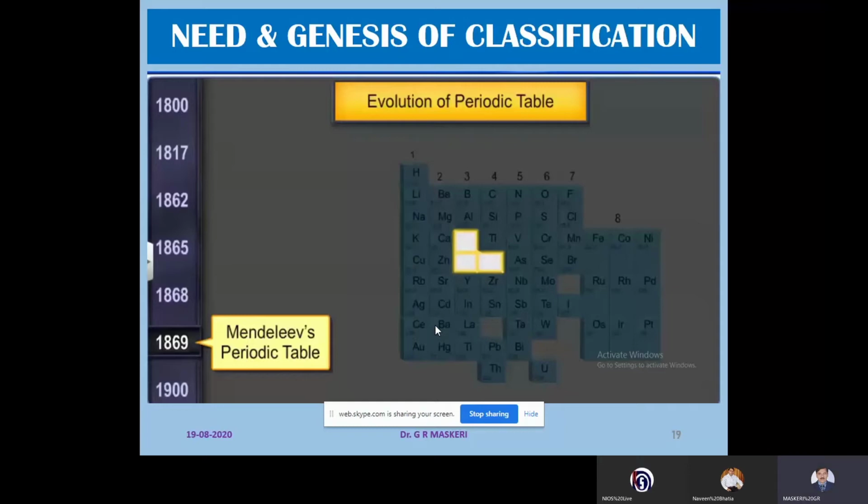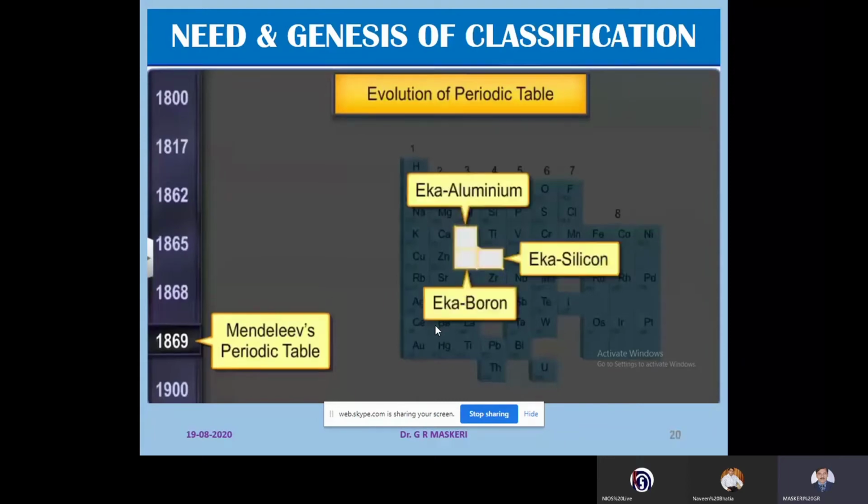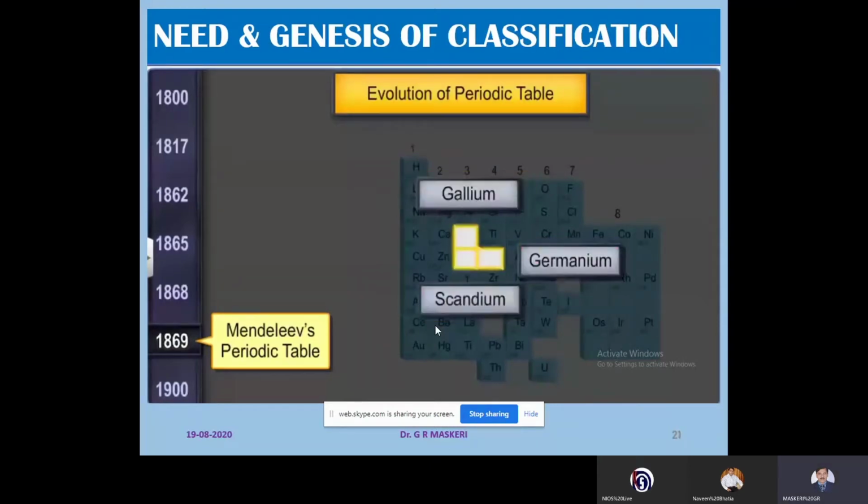He left the gaps below aluminium, silicon, and boron, and he called them Eka-aluminium, Eka-silicon, and Eka-boron. These were the temporary names given by Mendeleev for elements which were not yet discovered. He also predicted the existence of these elements and described their properties. Later, these elements were found and they were as predicted by Mendeleev.